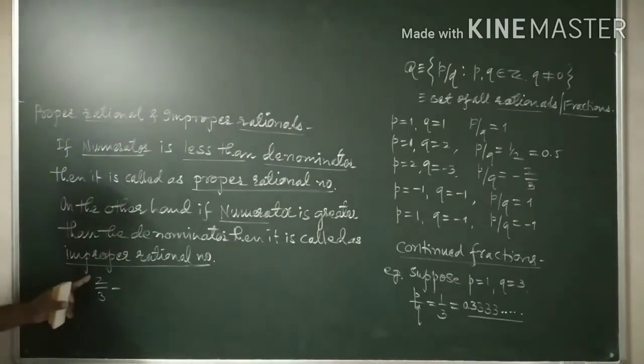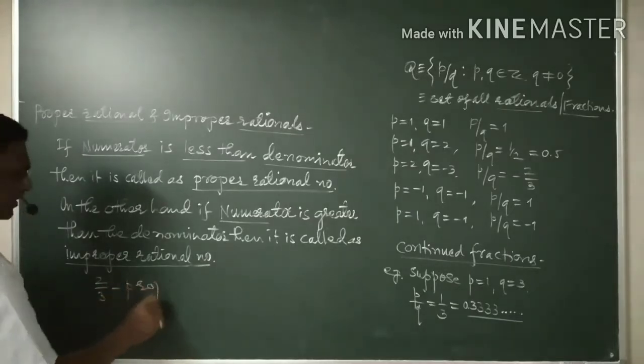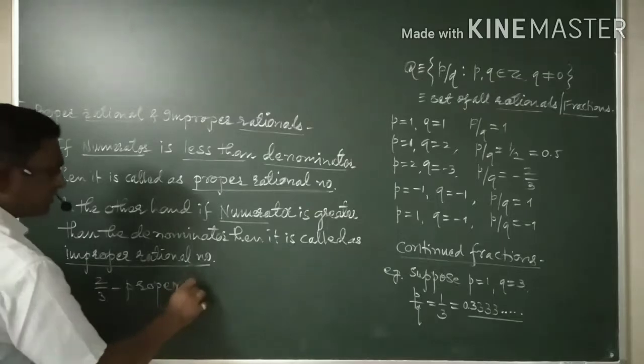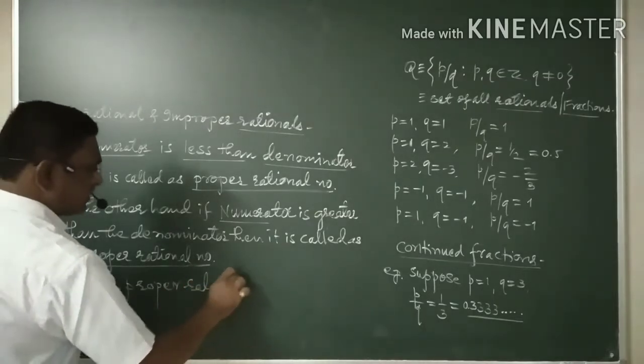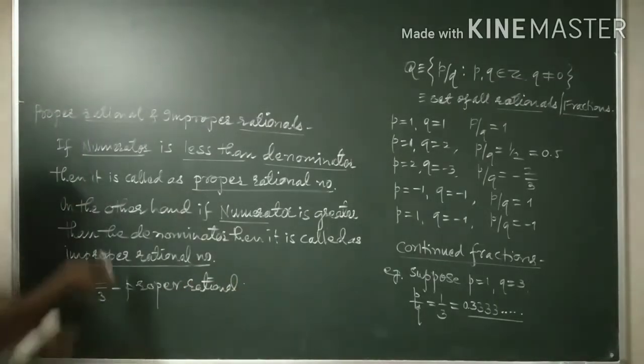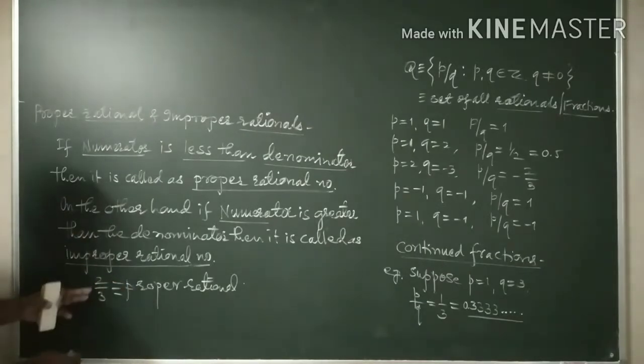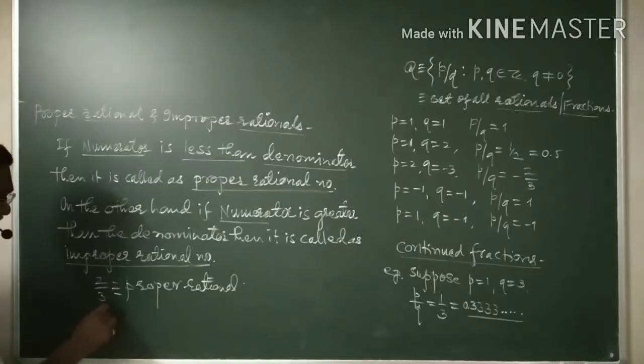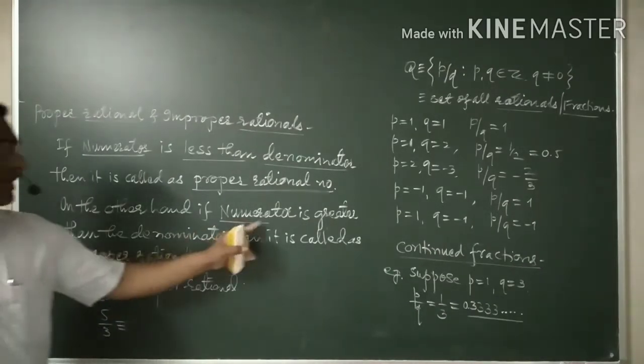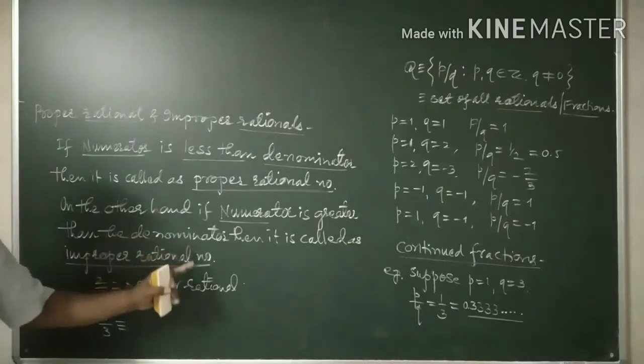Here 2 is less than 3, therefore this is a proper rational. Whereas if I reverse it, I can have another one, say 5 by 3. Here you will find that 5 is greater than 3, the numerator is greater than the denominator.